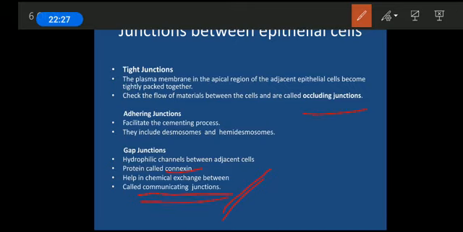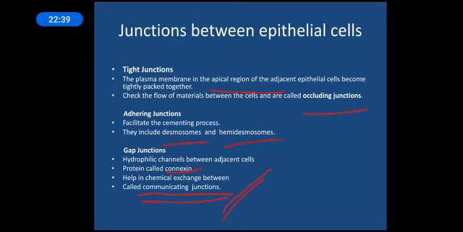Tight junctions are occluding junctions, and in the apical region they basically hold cells together. And adhering junctions are anchoring and are basically of two types, desmosome and hemidesmosome. That was about the junctions. I hope it's done.